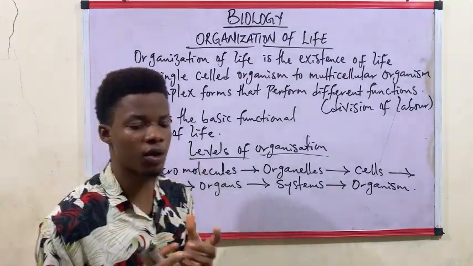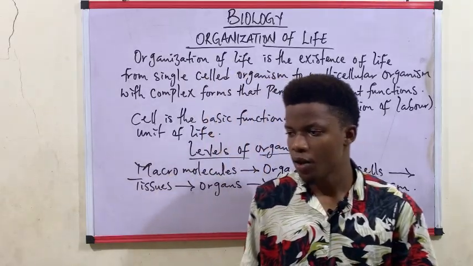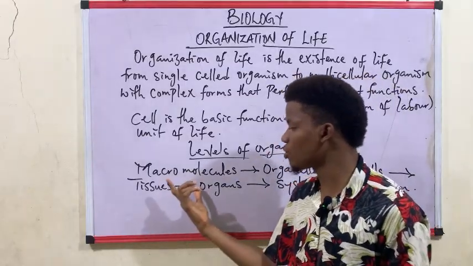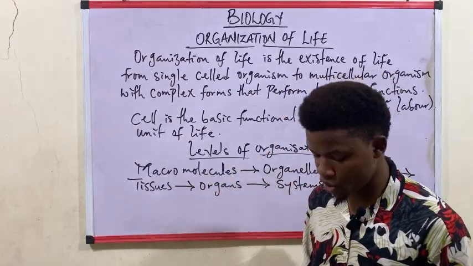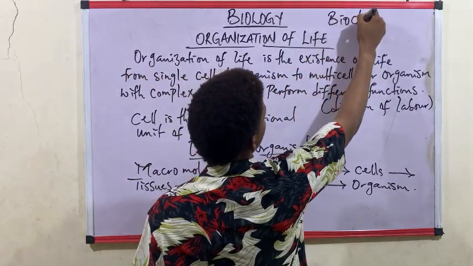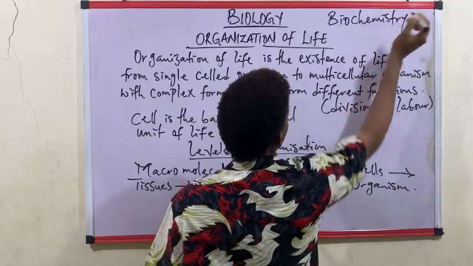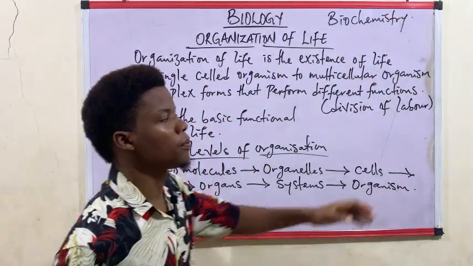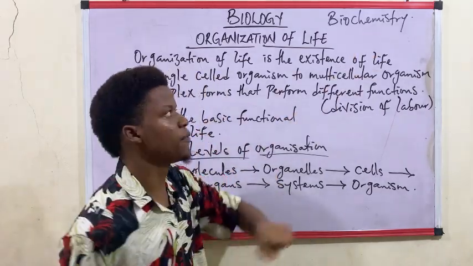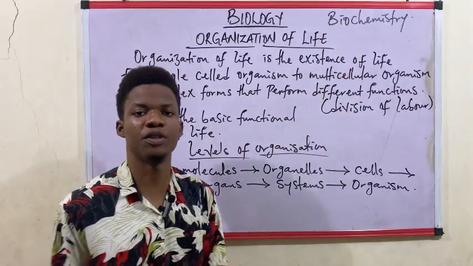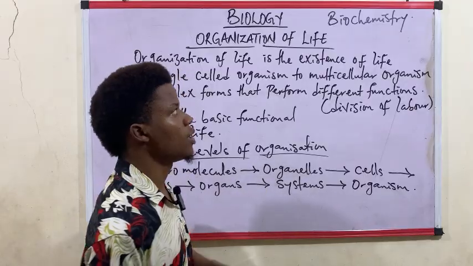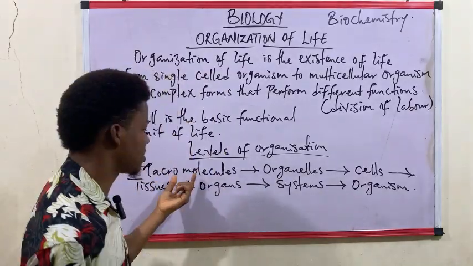Now what then is a macromolecule? Listen, macromolecules don't give life, but they build up life. There's an aspect of biology that has to do with the study of macromolecules, and that aspect of biology is called biochemistry. Biochemistry uses the chemical nature of life, the chemical molecules of life, to explain life itself. That is what biochemistry is all about.